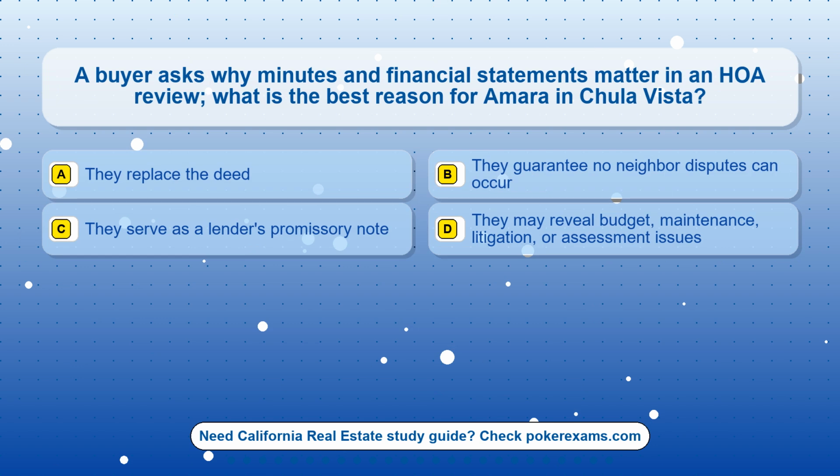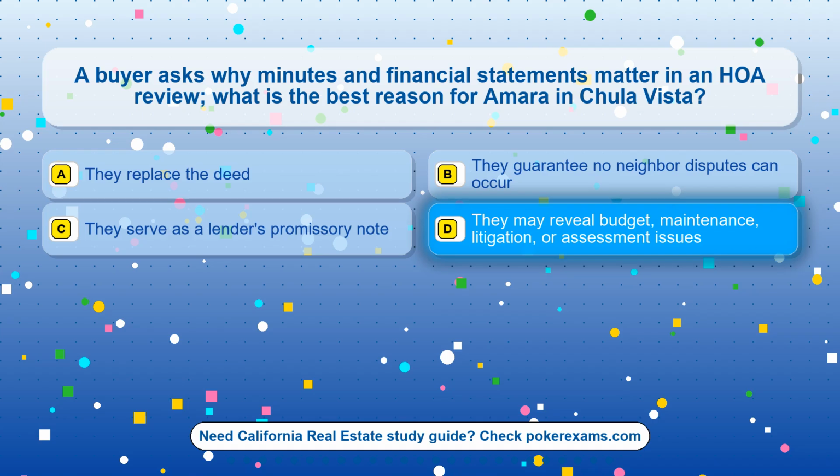Question 21. A buyer asks why minutes and financial statements matter in an HOA review. What is the best reason for Amara in Chula Vista? Option A. They replace the deed. Option B. They guarantee no neighbor disputes can occur. Option C. They serve as a lender's promissory note. Option D. They may reveal budget, maintenance, litigation, or assessment issues.